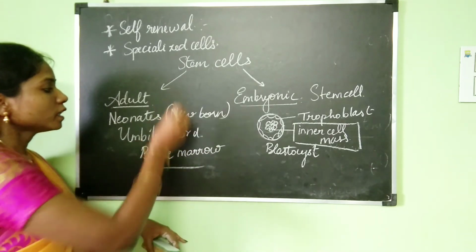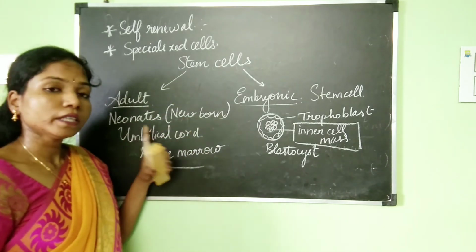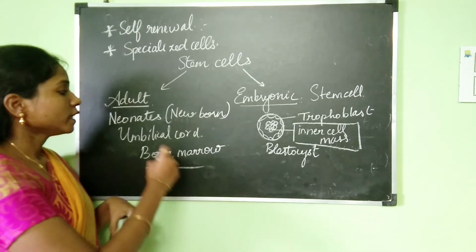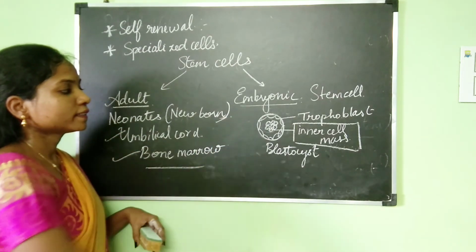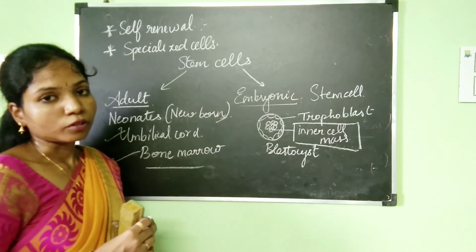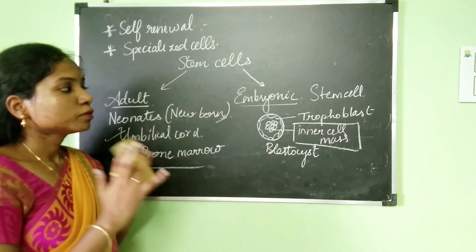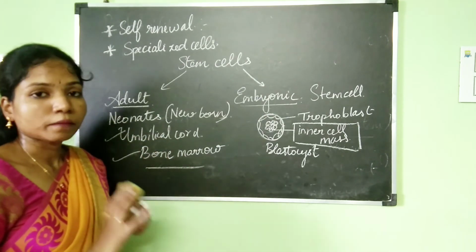So in adults, stem cells can be taken from the bone marrow, and they are seen even in the umbilical cord and newborns. Okay, so this is about the two different types of stem cells.